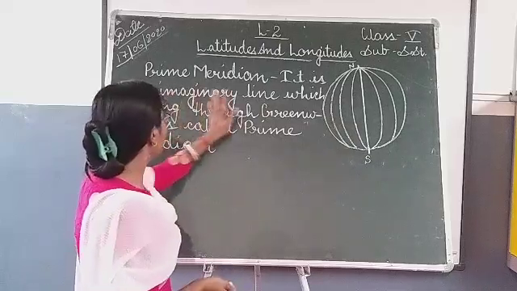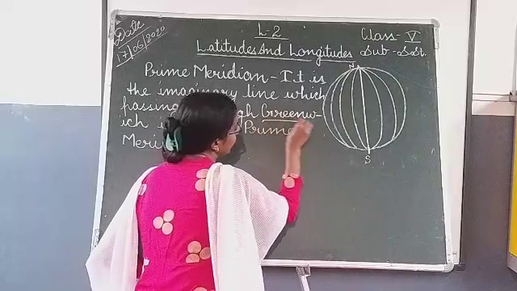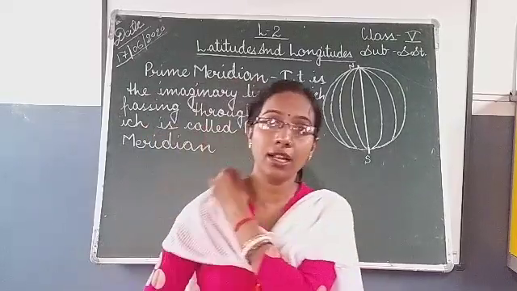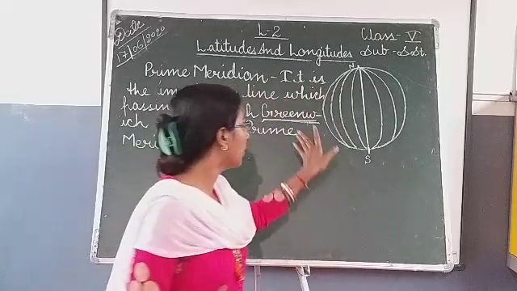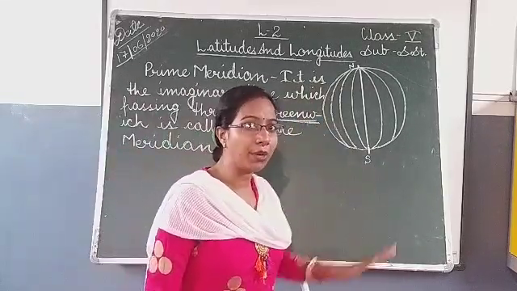Greenwich is the name of a place which is located near London. The line passing through Greenwich is called the prime meridian.